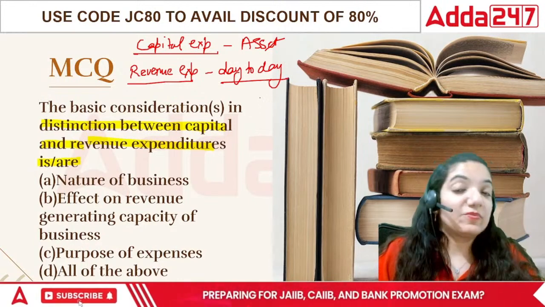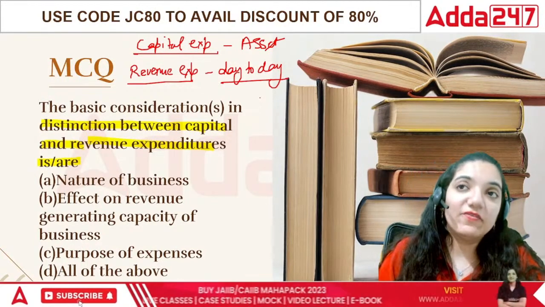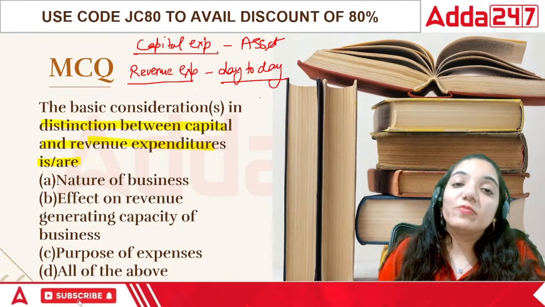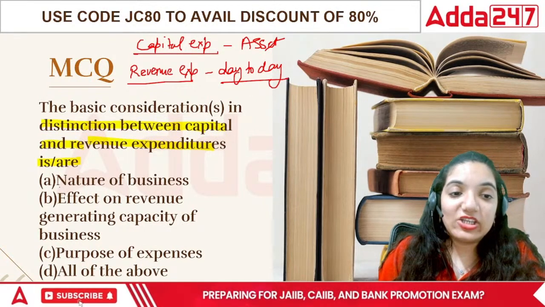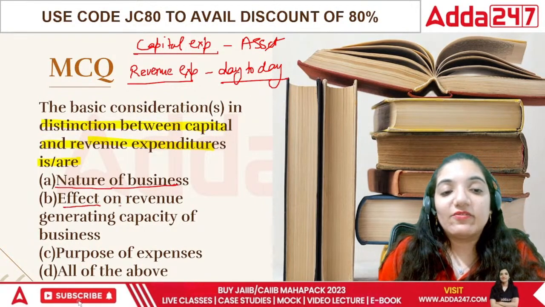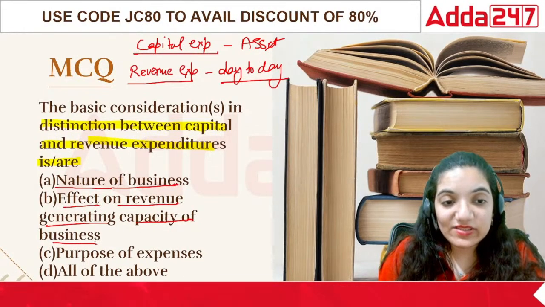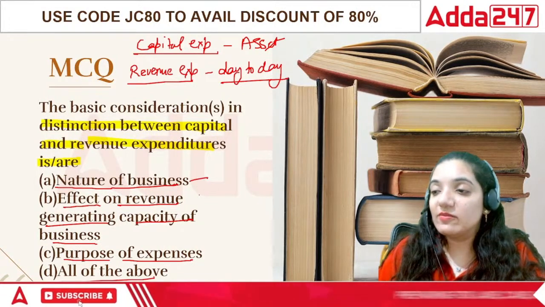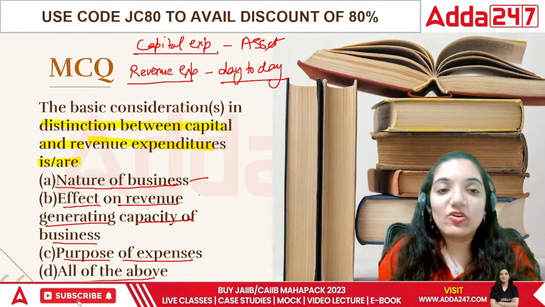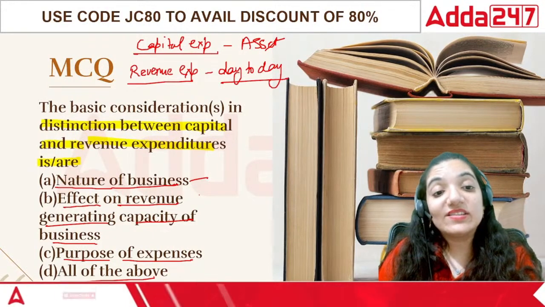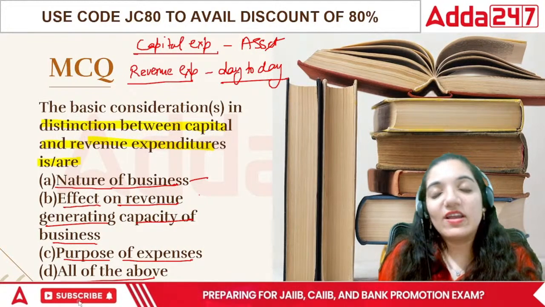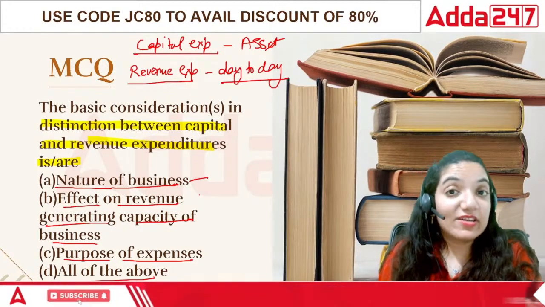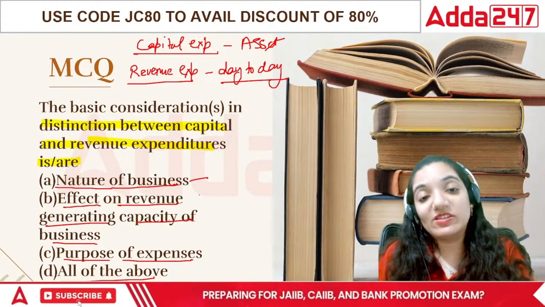So in this case, the first part is capital expenditure, which is done on the basis of the assets that are required in the business, and day-to-day expenses are incurred to maintain the business. So the first point is nature of business. The second point is effect on revenue generating capacity of the business, and then purpose of the expenses, or all of the above. Based upon nature of business, in terms of services, we have less of these things. If we are into manufacturing, we need a factory, we need machineries and all. So the nature of the business will determine whether we need more capital or more revenue expenditures.